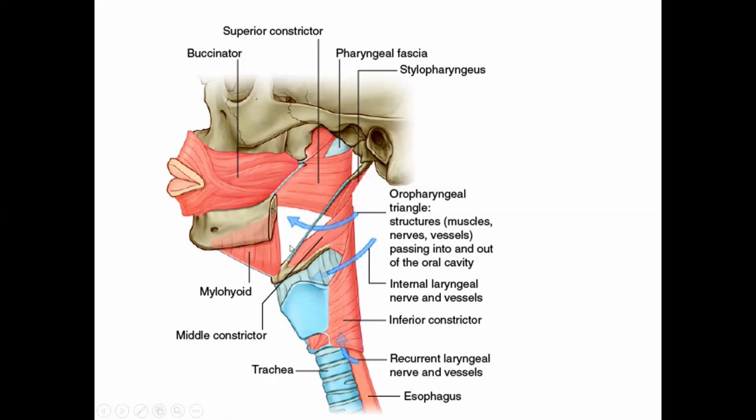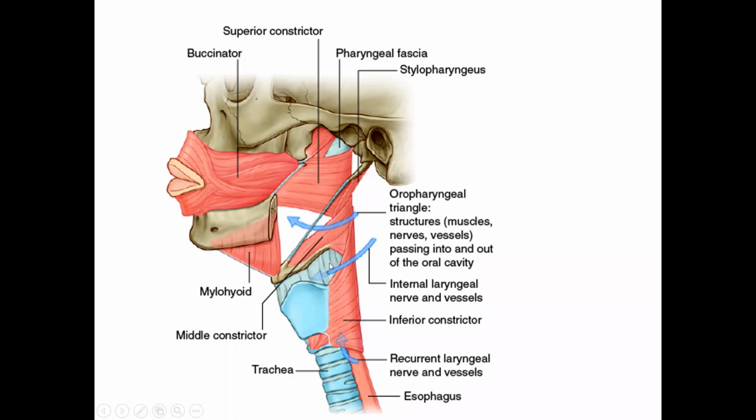Numerous structures pass through this oropharyngeal triangle. There is a gap between the middle constrictor and inferior constrictor, which is filled by the thyroid membrane. Now, this thyroid membrane is for the passage of the internal laryngeal nerve and superior laryngeal vessels. Superior laryngeal vessels are branches of the superior thyroid vessels. So, the internal laryngeal nerve and superior thyroid vessels pierce the